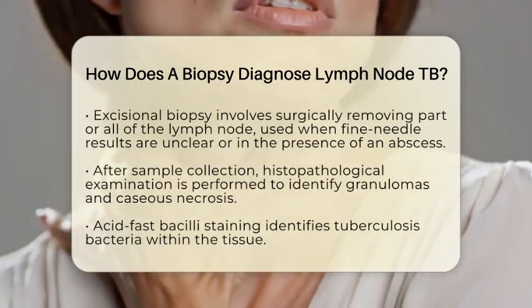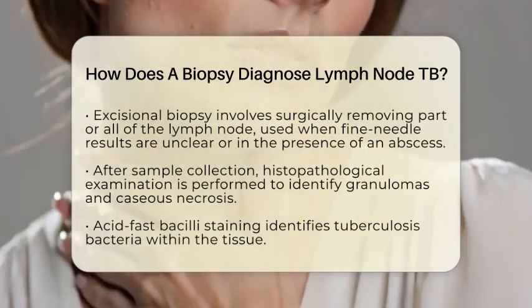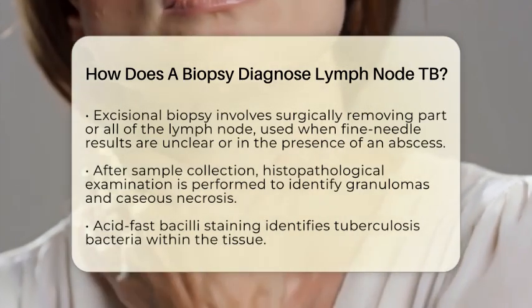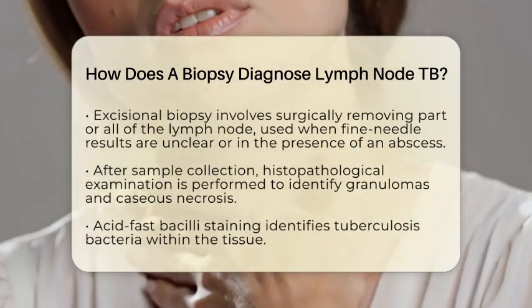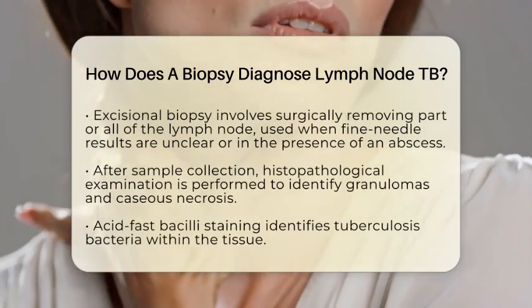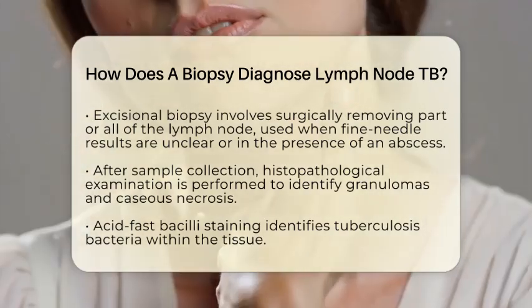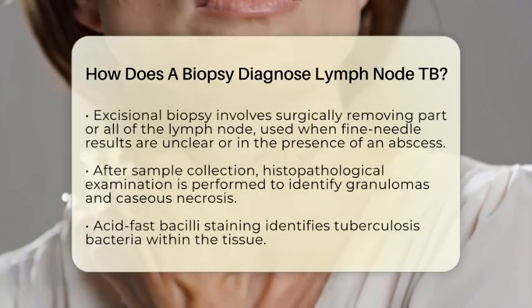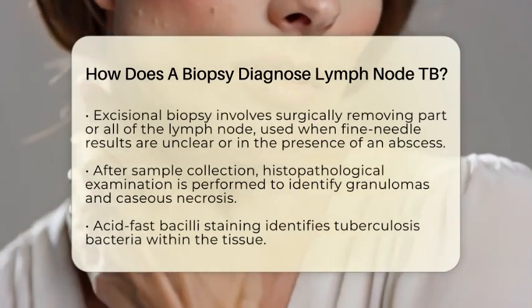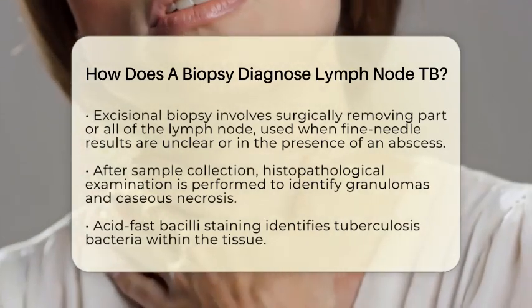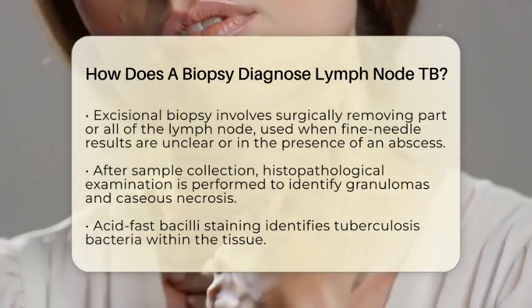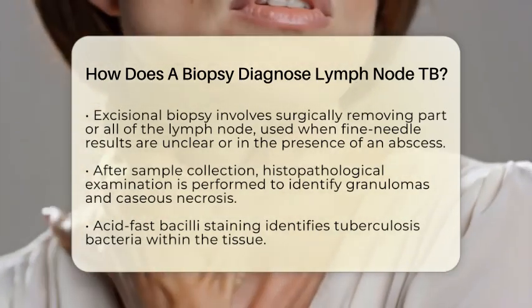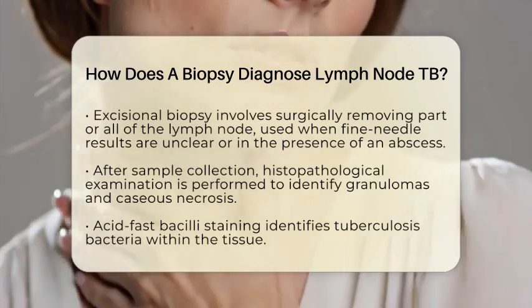Once the tissue sample is collected, several tests are performed to confirm the presence of tuberculosis. One important method is histopathological examination. In this process, the tissue is stained and looked at under a microscope. Doctors look for granulomas, which are clusters of immune cells that form in response to tuberculosis, and for caseous necrosis, which is a type of tissue death that has a cheese-like appearance and is typical in tuberculosis infections.